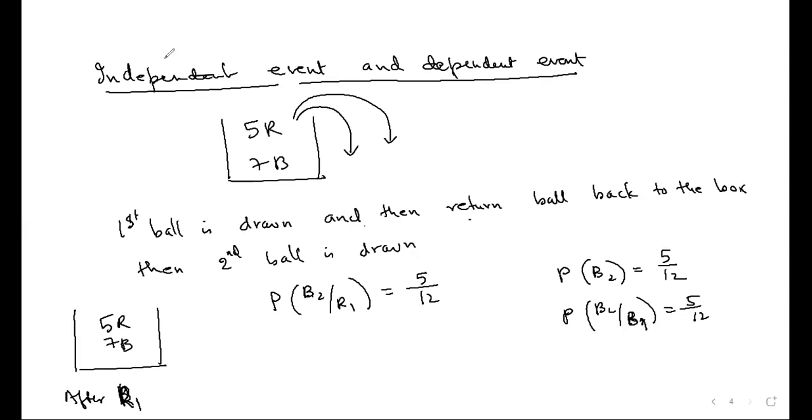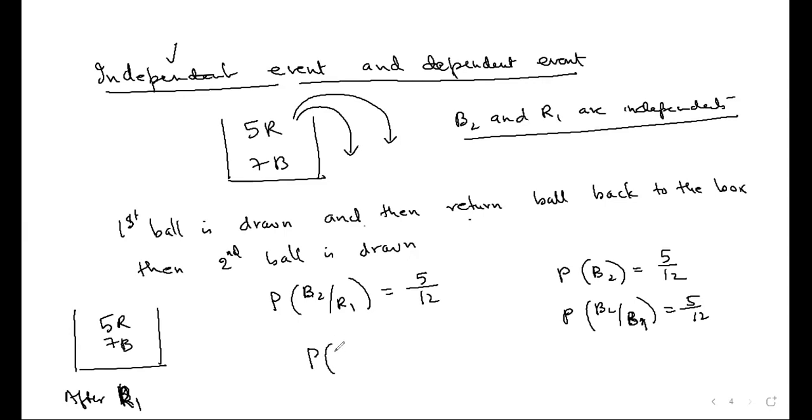In such a case, we call them independent events. So I can say here, B2 and R1 are independent events, because the first experiment does not change the result of the second experiment. Did you follow this? In such a case, the probability of B given A and the probability of B will be the same, because whether event A took place or not, it has no effect on event B. We say events A and B are independent.